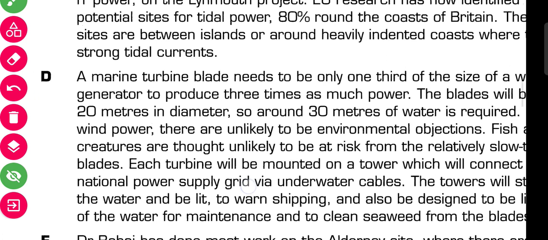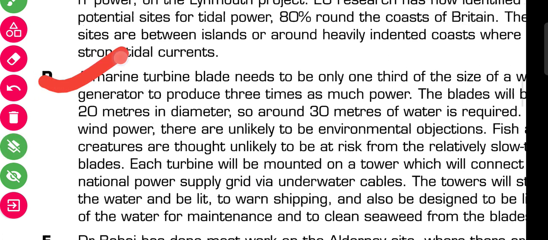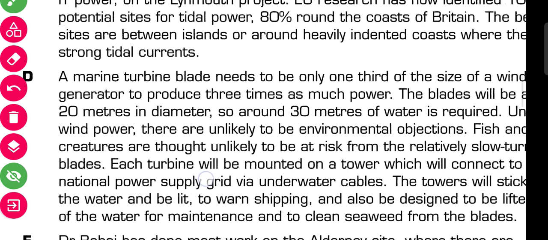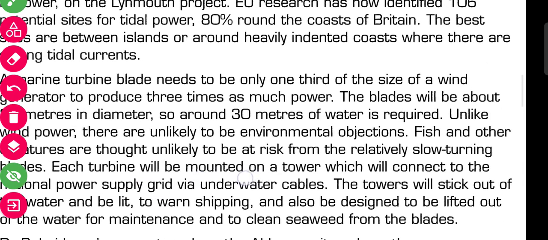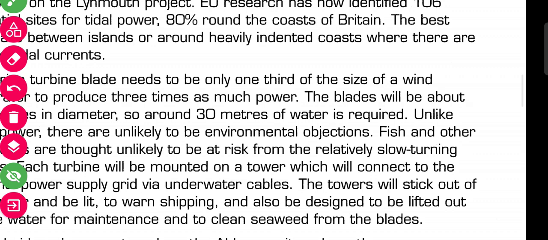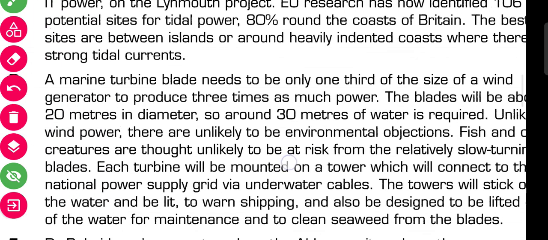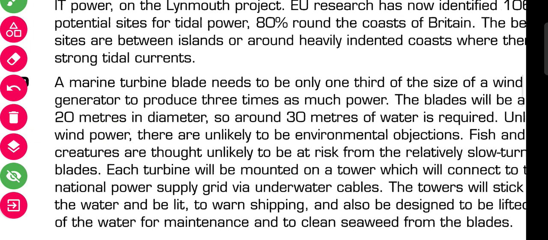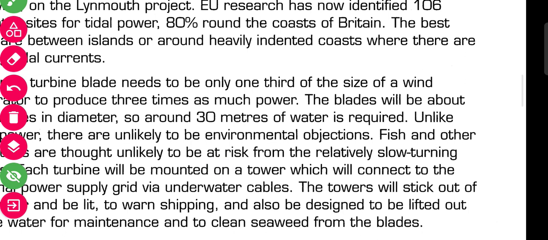If we read the paragraph from here, it is mentioned a marine turbine blade needs to be only one third of the size of a wind generator to produce three times as much power. It means something is described about the machine, how the tidal power works.